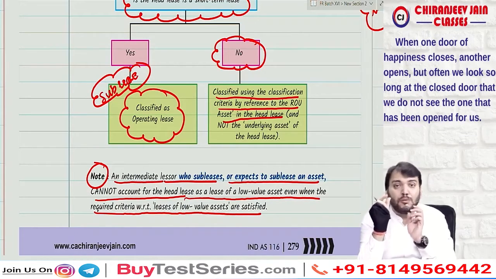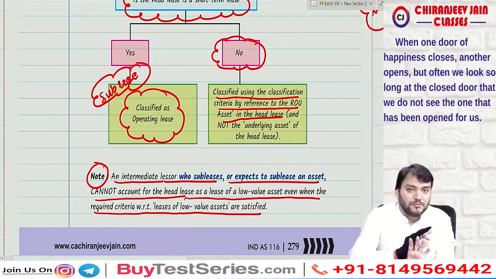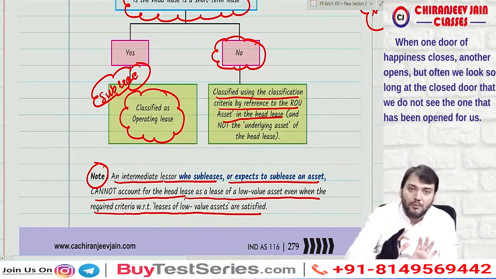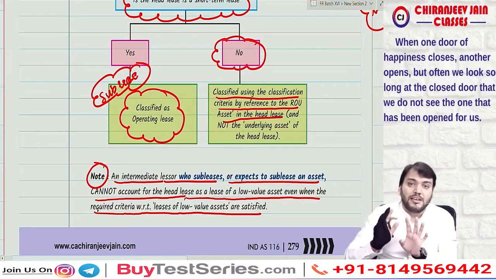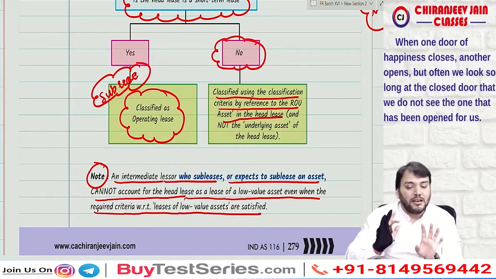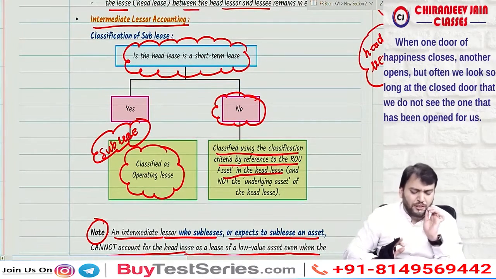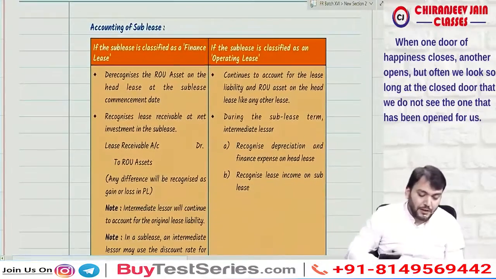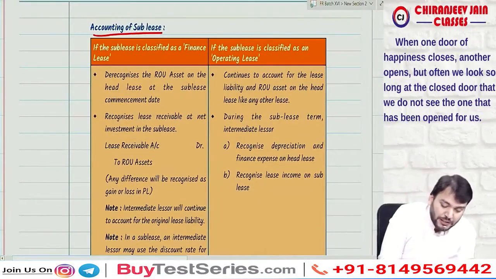Means if there is a lease of low value asset, then that exemption is not available. They need to account for that lease of low value asset as what? ROU asset. Understood? I hope you have understood this point. Yes sir. Then accounting for sublease.